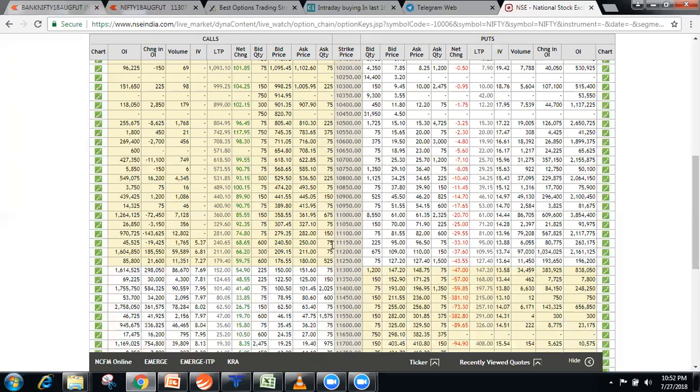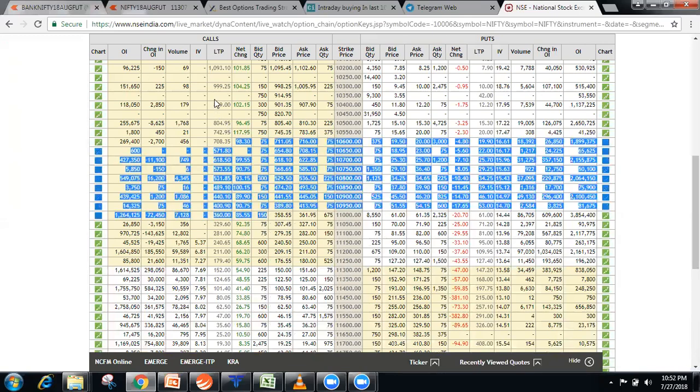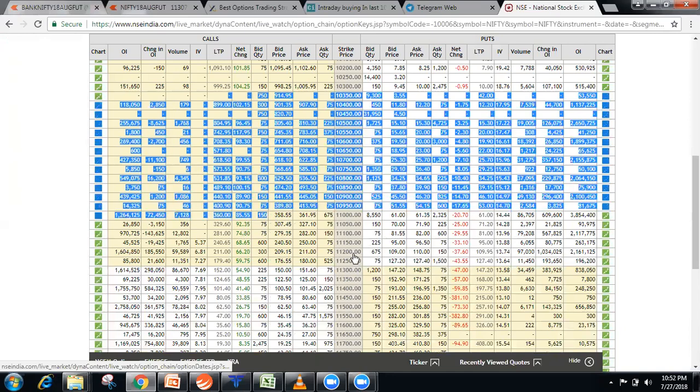So there's in the money, out of the money, at the money. In the money is inside. So this yellow one is inside because they are below 11278. This is an in the money put because they are inside the put. This is inside the call. This is called in the money call, and this yellow one is called in the money put. The white one, which is far away, because this level did not touch, that's why they are telling this out of the money call. 11300, 11350, 114, that's called out of the money call.